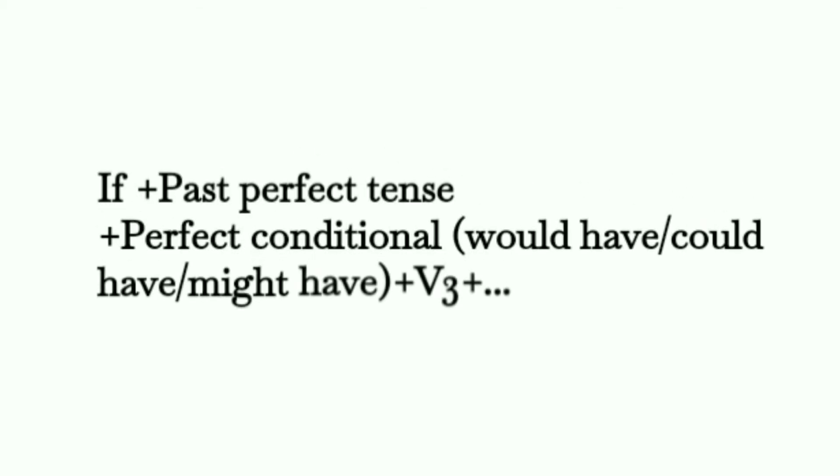Now we will learn the rule of third conditional: if plus past perfect tense plus perfect conditional. And the perfect conditionals are would have, could have, might have, and after a perfect conditional always you have to use the past participle form of the verb.